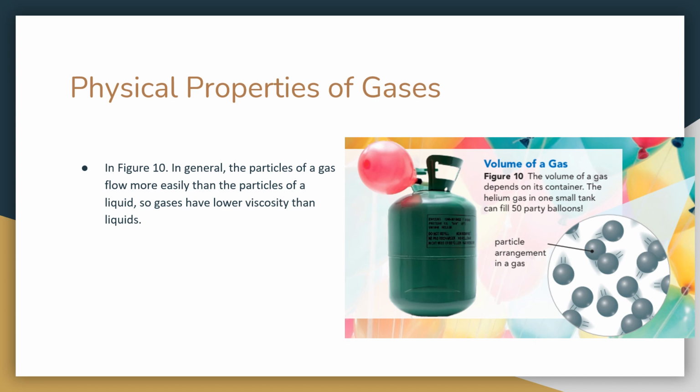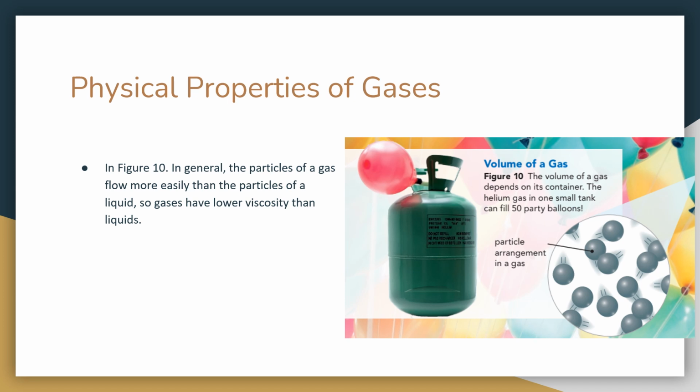All right, so liquids have a definite volume and shape, whereas gases do not. Gases expand to fill their containers. Gases have particles that are more spread out and are not in constant contact with one another.